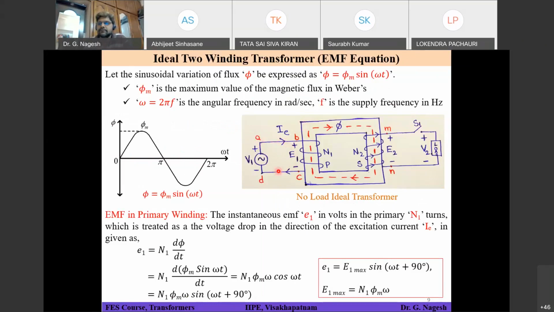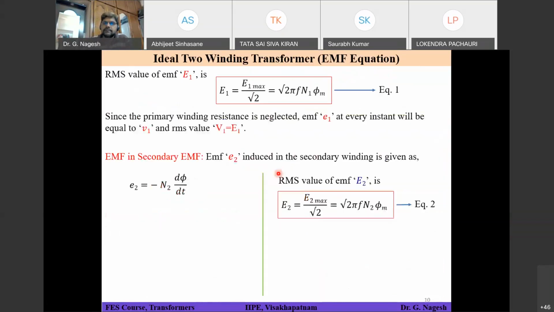So V1 will be equal to E1, and that's what was written here. Is it clear regarding this expression for E1 and the RMS values for V1 and E1, and why V1 is equal to E1?